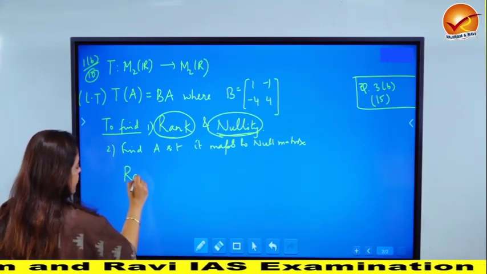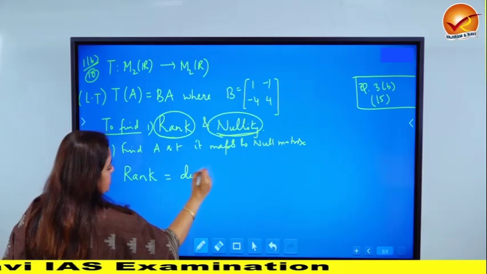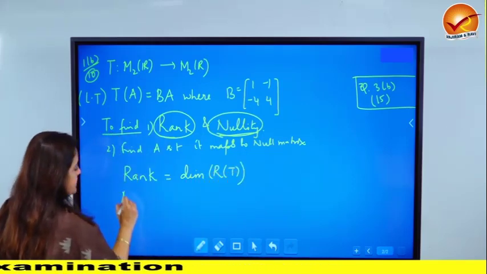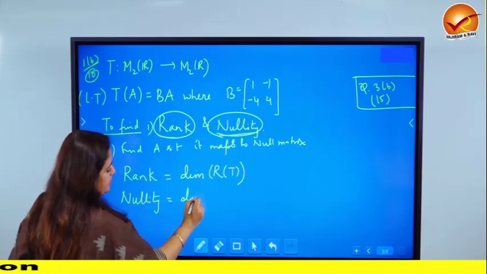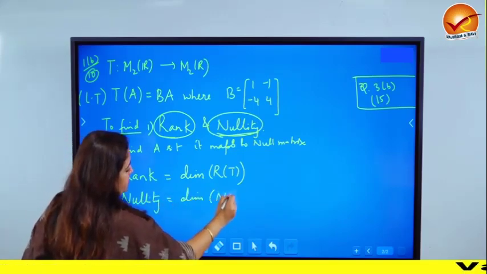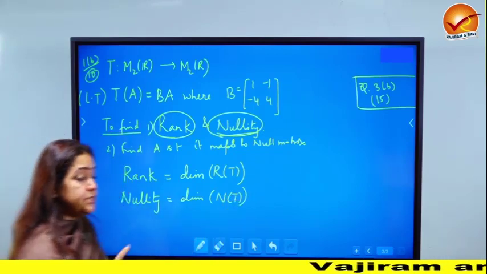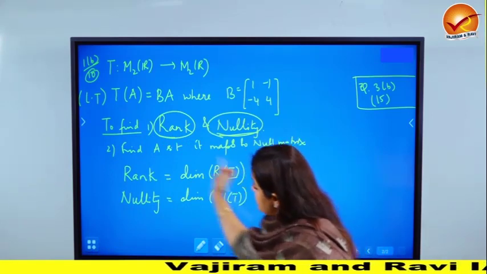So the definition of rank first. What is rank? Rank is nothing but dimension of the range. And what is nullity? Nullity is the dimension of the null space. The question just says find rank and nullity. It does not say find the range and hence find the rank.